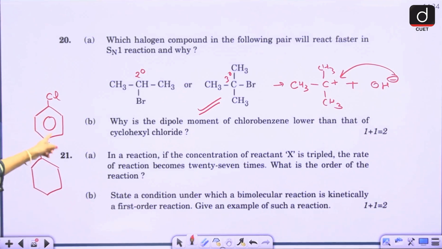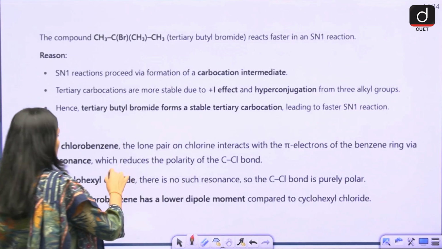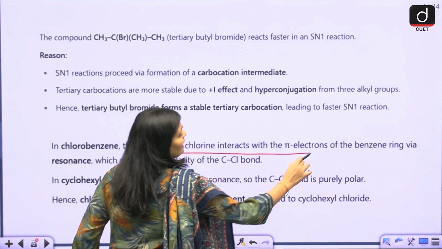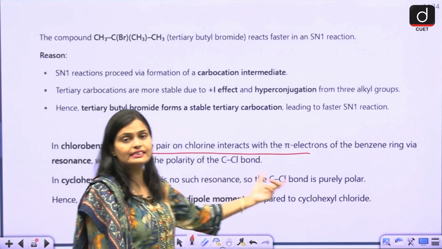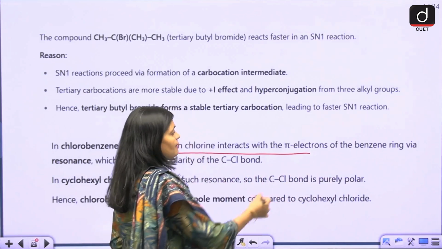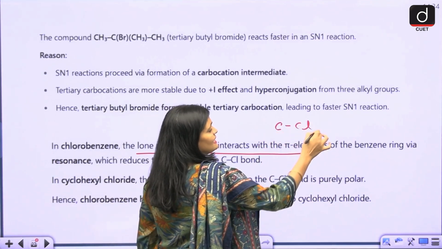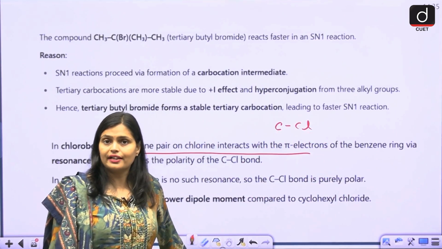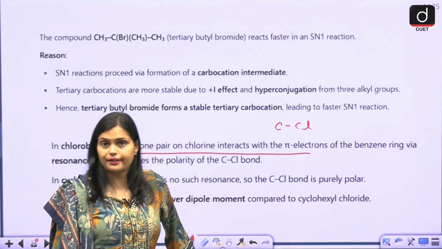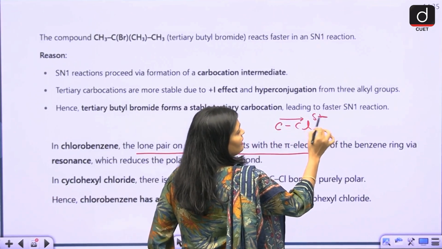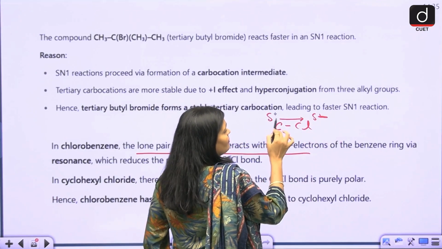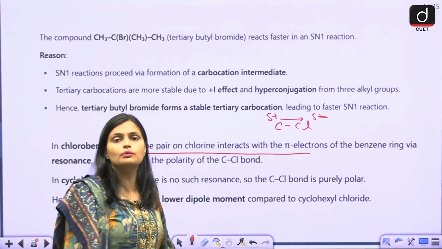In chlorobenzene, chlorine interacts with the pi electrons of benzene via resonance, which reduces the polarity of the C-Cl bond. Basically, what happens? Suppose you have C-Cl. Carbon is less electronegative, chlorine is more electronegative. Chlorine attracts the electrons of carbon towards itself and becomes negative, and carbon becomes slightly positive. So there is a dipole moment between them.